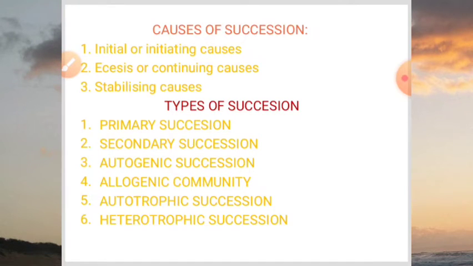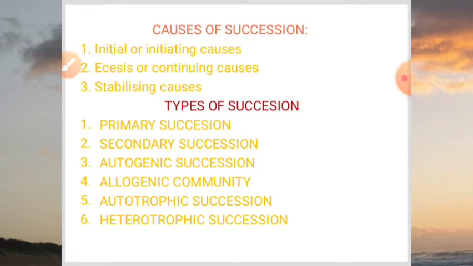Secondary succession occurs in those areas which were earlier occupied by some vegetation, then got destroyed due to different factors, maybe some climatic or biotic factors, and now these areas do not contain any vegetation. When the succession occurs in these areas, we call it secondary succession.